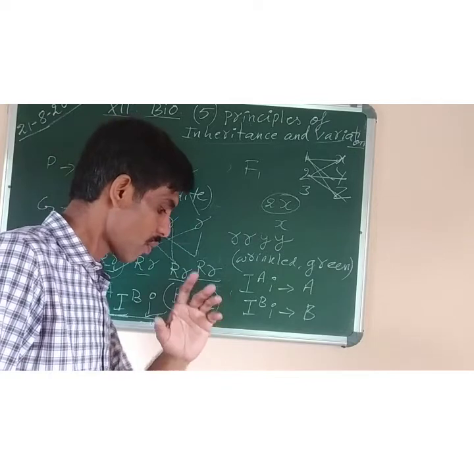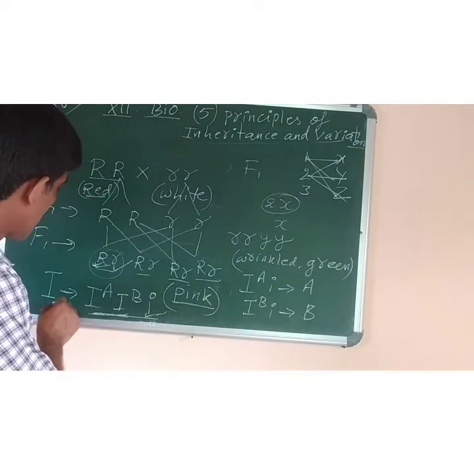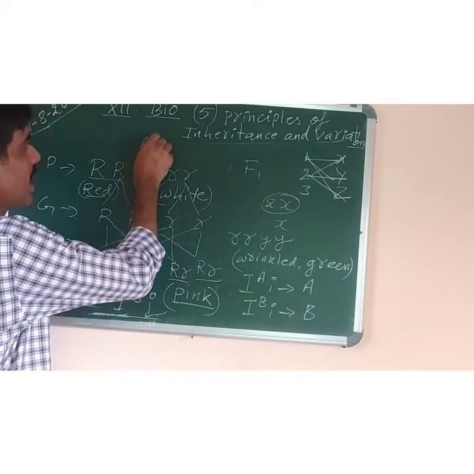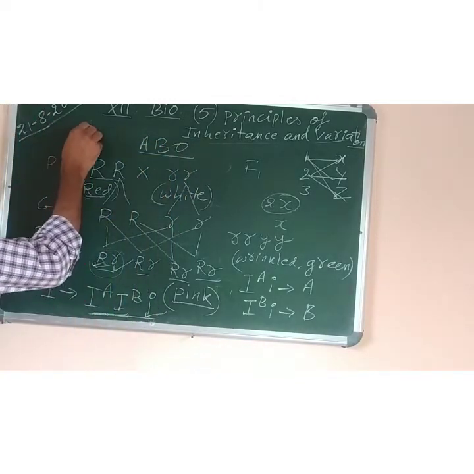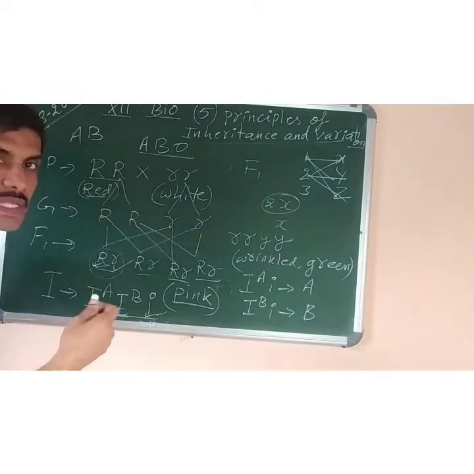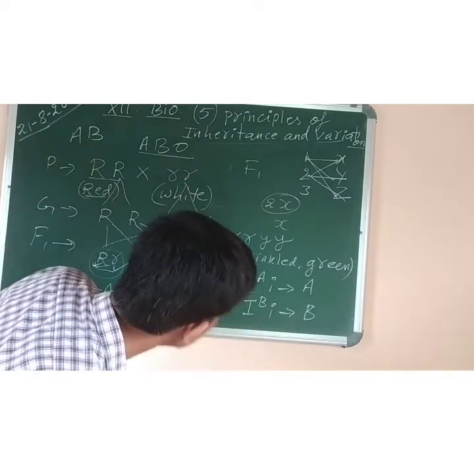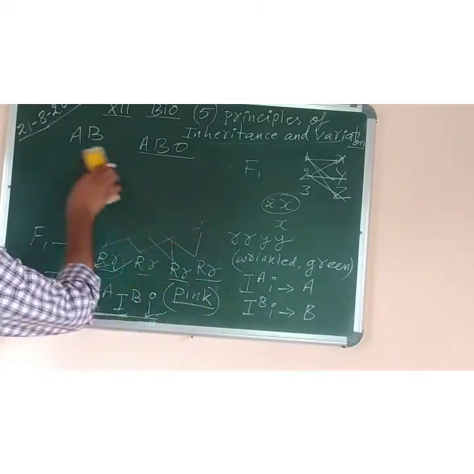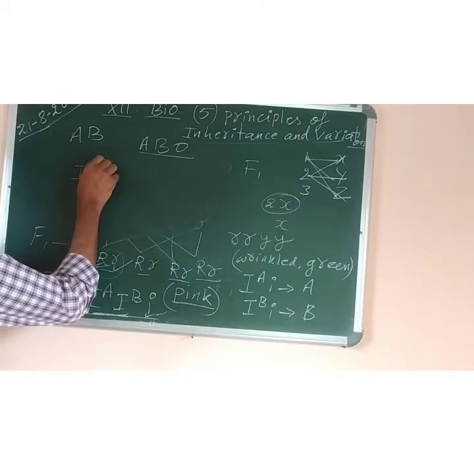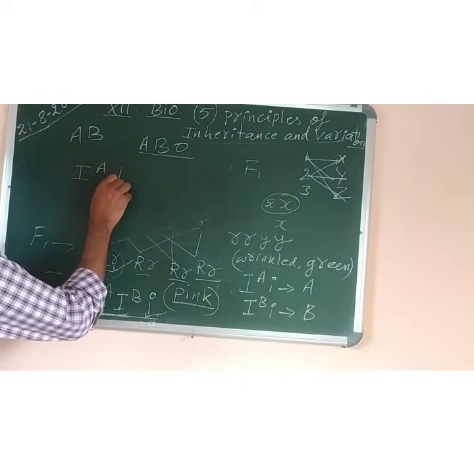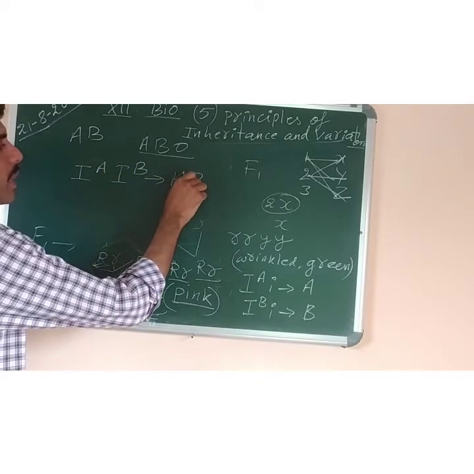For example, one example of codominance is the ABO blood system. In the ABO blood system, you know that a person who has blood group AB, what is his genetic constitution? The person with blood group AB will have this type of constitution, that is I A, this allele, and I B. Such a person will have blood group AB.